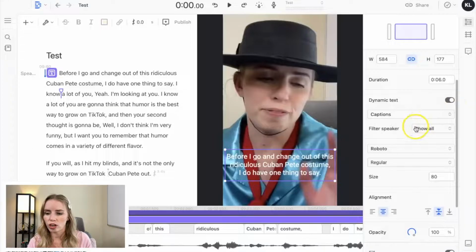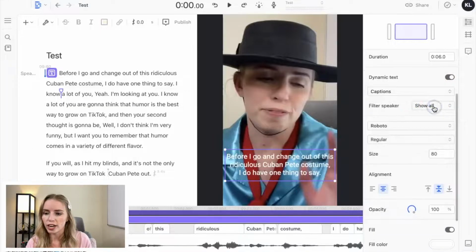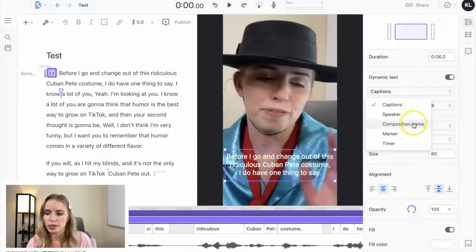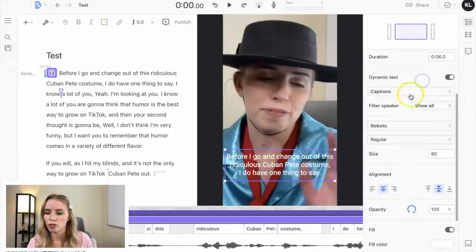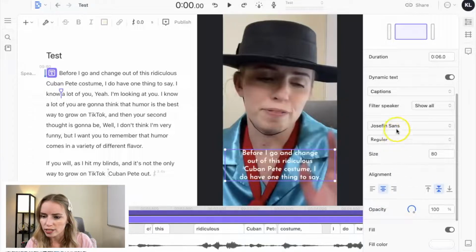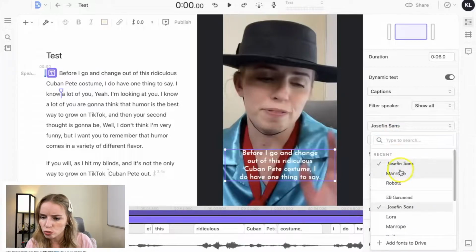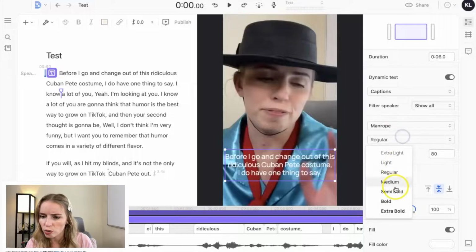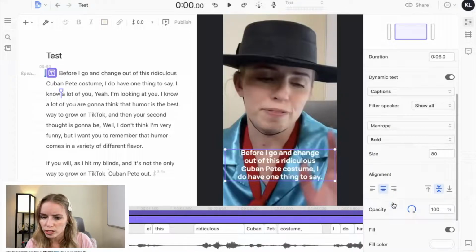So this is toggled on, and then I can do filter speaker, I can show all, I can have captions, speaker, composition name, marker, timer, all those different things. I'm going to just leave it on captions for the purpose of this video. And let me see if I can just change this text just a little bit. I do like the Roboto. Let's see, what about this one? That one looks pretty good. I'm actually going to switch it to this one, and I want to do it bold. Okay, I like that. Maybe what about extra bold?